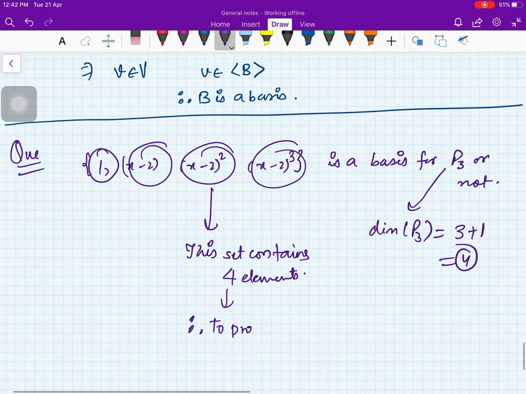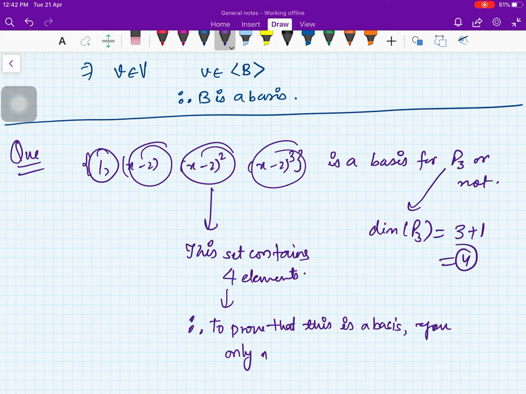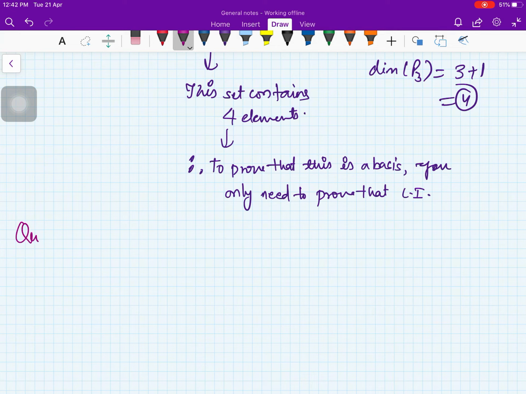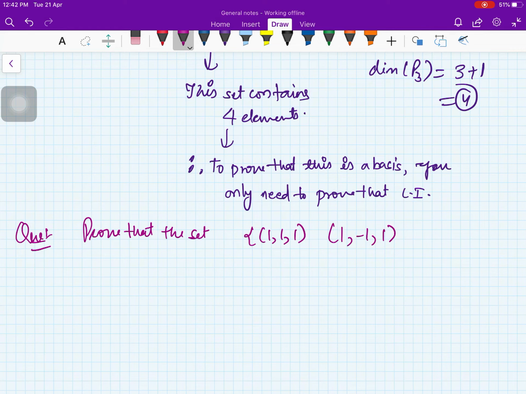Therefore, to prove that this is a basis, you only need to prove that it is linearly independent. You don't need to prove the span part. So you see how a theorem can save you a lot of work. So let us do one example. Prove that the set (1, 1, 1), (1, minus 1, 1), (0, 1, 1) is a basis for V3.